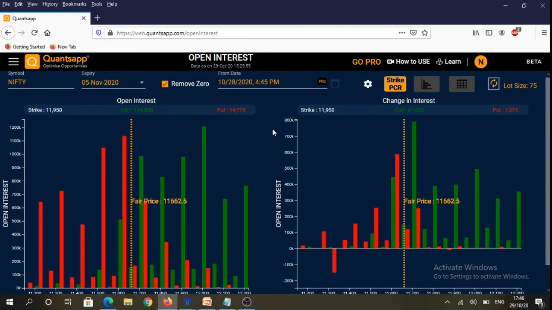If we analyze the open interest data for 5th November weekly expiry contract, we will see that highest amount of open interest in calls is at 11,700 strike, followed by 12,000 strike. And if we see the puts, we will see that highest amount of open interest is at 11,600, followed by 11,500. So it gives us a broad range of 12,000 to 11,500 levels and a short term range of 11,700 to 11,600 level in Nifty 5th November option contract as per this open interest data.